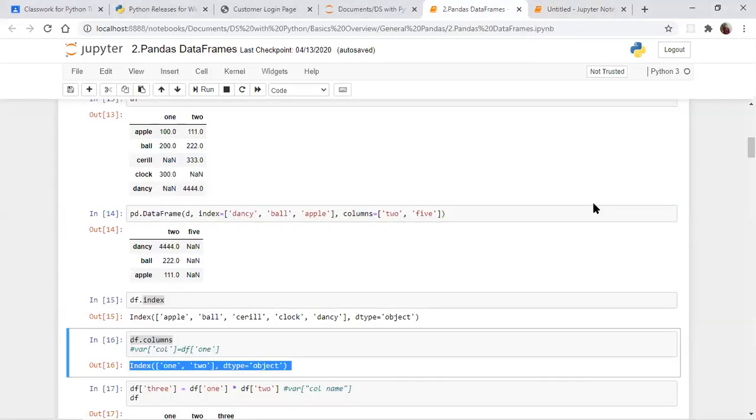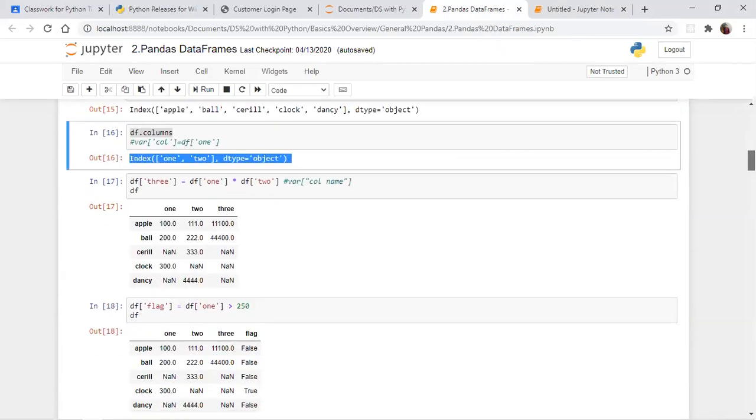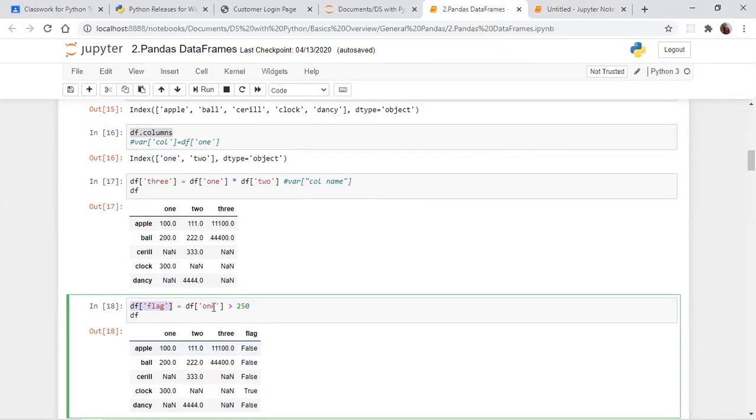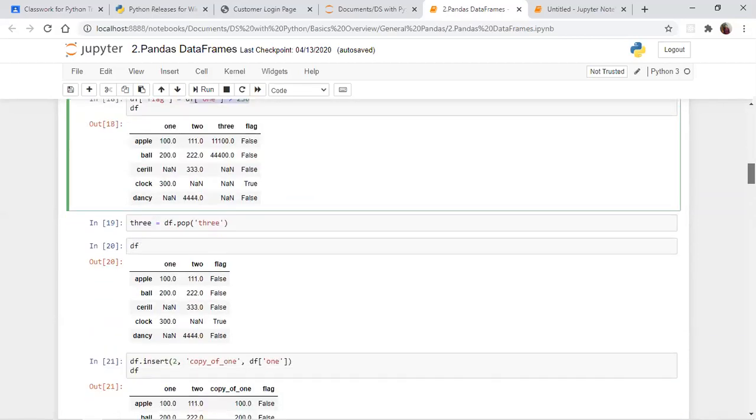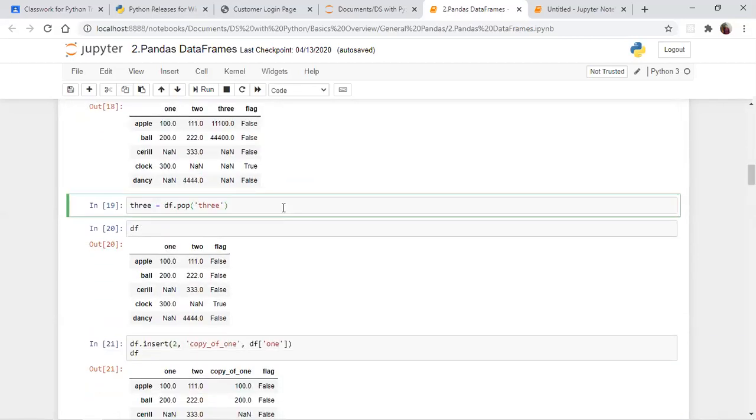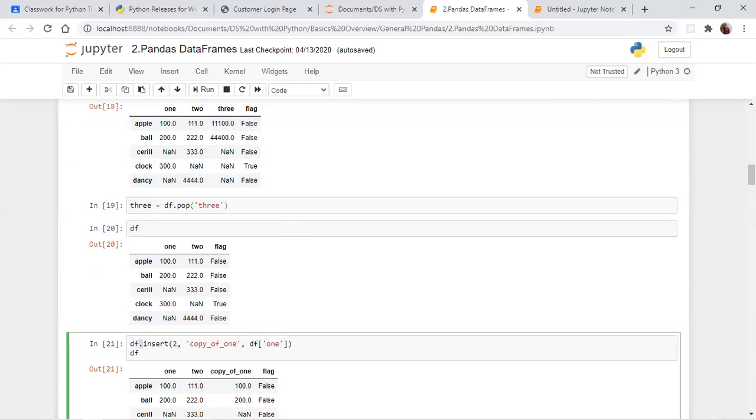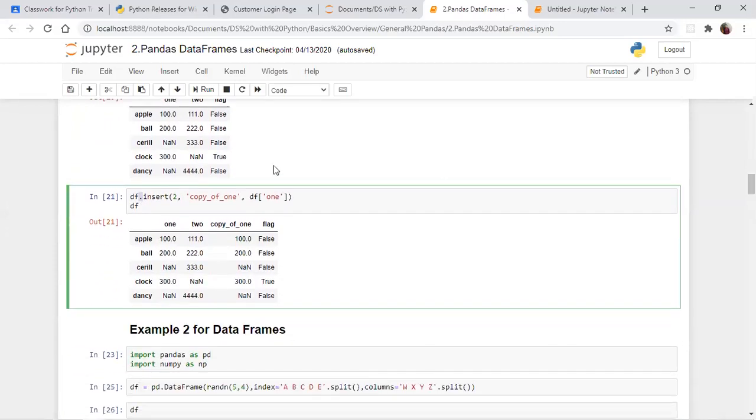What next is, I'm creating one more element for true or false. I just applied the condition, so the output is true or false. You will be getting output like this. And you can apply pop, as in a list, which removes the last element. Then insert, as in our list data type, inserts in a particular column, at the second index.